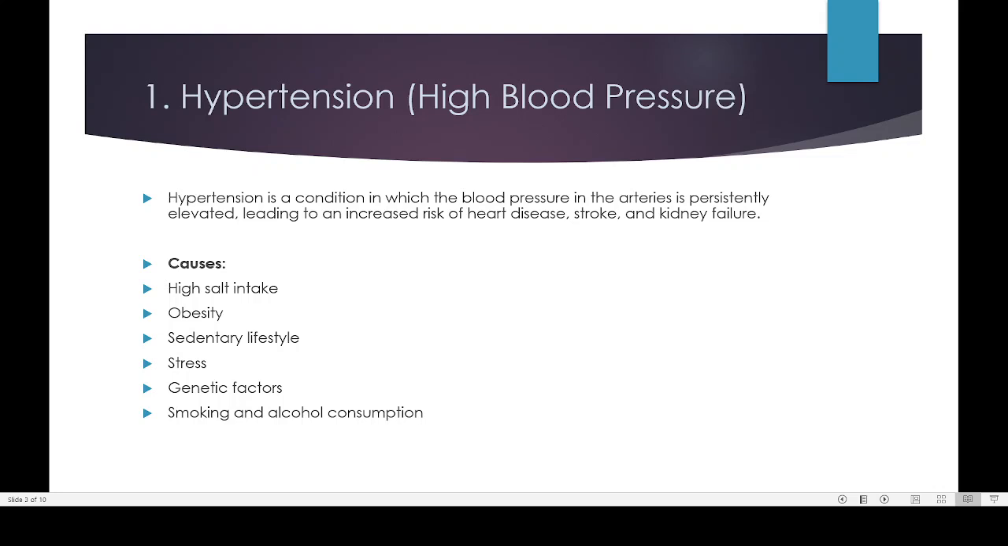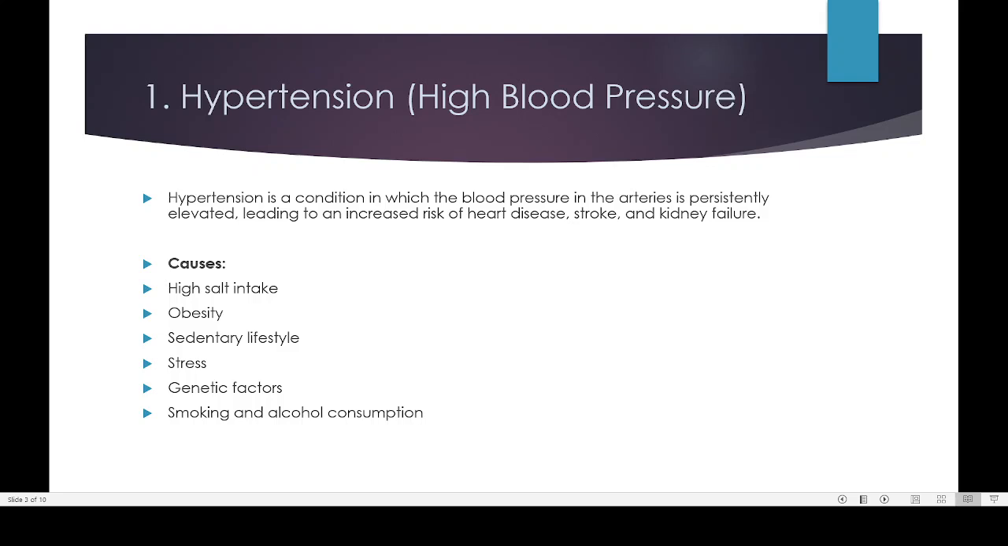Then genetic factors. As I told you, if the parents are having hypertension, you should be very careful. There is an increased chance of you also developing the same thing. Then smoking and alcohol consumption. Smoking is a major problem, and it is increasing not only in India but outside India. When I am traveling to different countries, like Australia or Vietnam, too many people are smoking, more than the people who are smoking here.